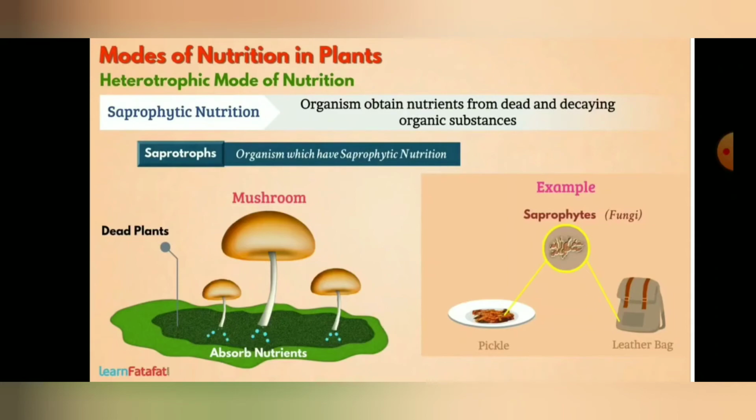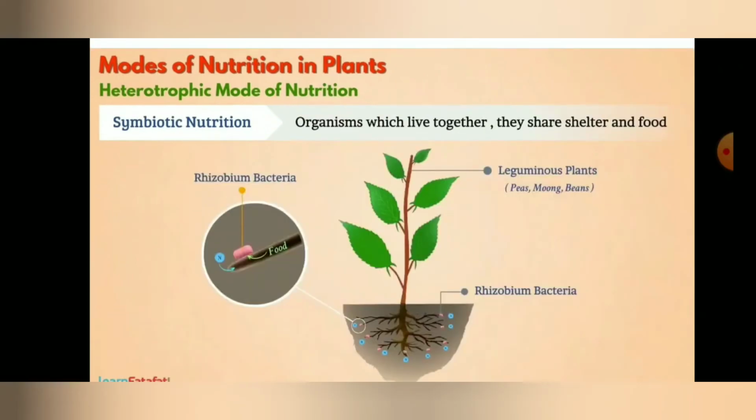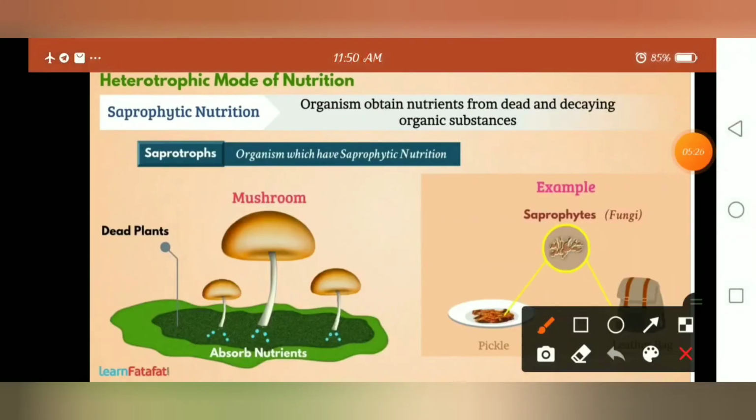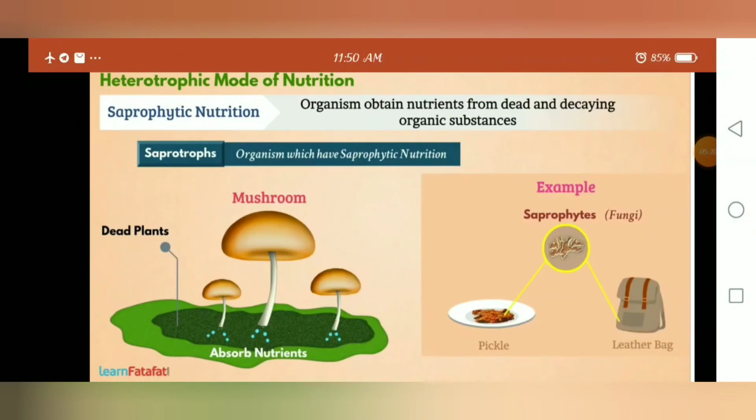And organisms which exhibit the saprophytic type of nutrition are called saprotrophs, understood? Here the examples are also given. You can observe saprophytic fungi, pickles. You know the pickles, right? Leather bag, in the cold season or in the cold weather, what happens, some type of fungus will grow on the pickles as well as leather bags, no? So by living on that, they will get the nutrition. Okay, so they are called saprotrophs, understood?